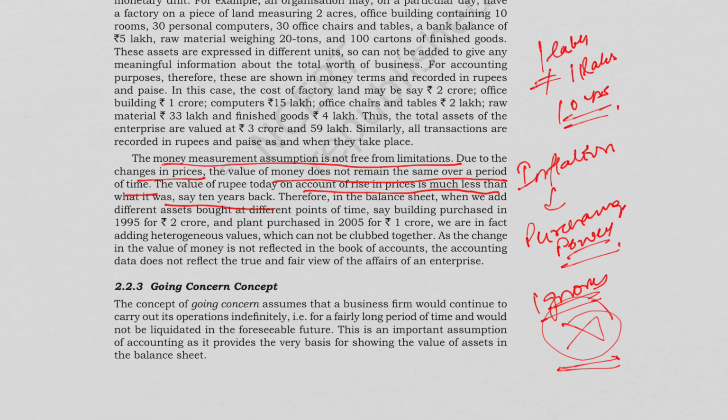For example, a building bought in the year 2000 for rupees 50 lakh, and today its market value is rupees 50 crore, but in the books you are still showing it as 50 lakh rupees only, unless you do revaluation. So this is one of the limitations of accounting.